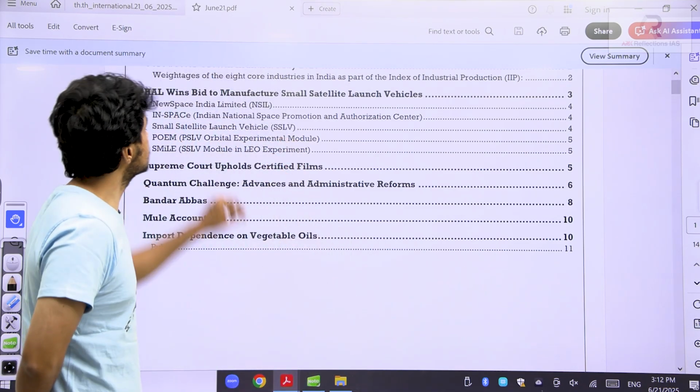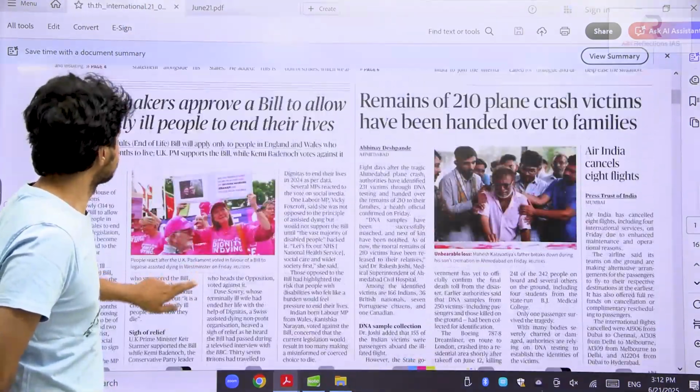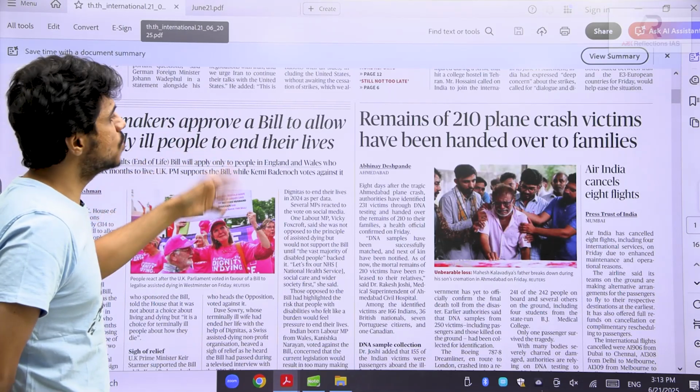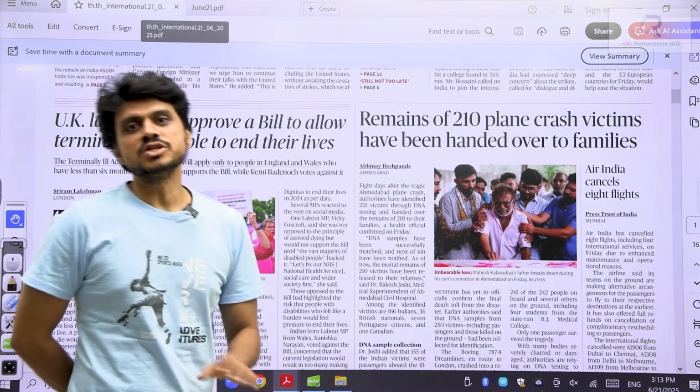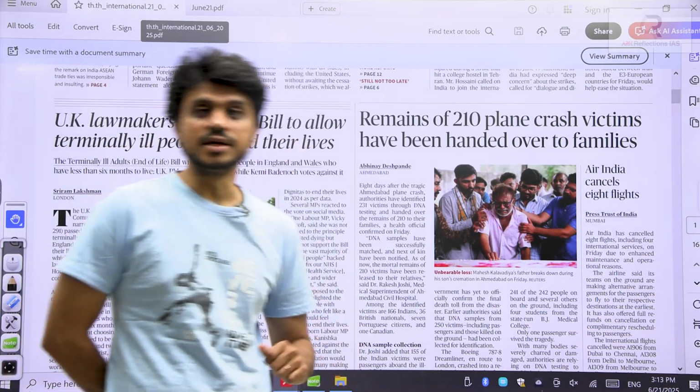Apart from this, we will also look into the issue of euthanasia. UK lawmakers approve a bill to allow terminally ill people to end their lives. So we will try to see this concept of euthanasia. We will try to understand all these concepts in detail. So stay tuned.